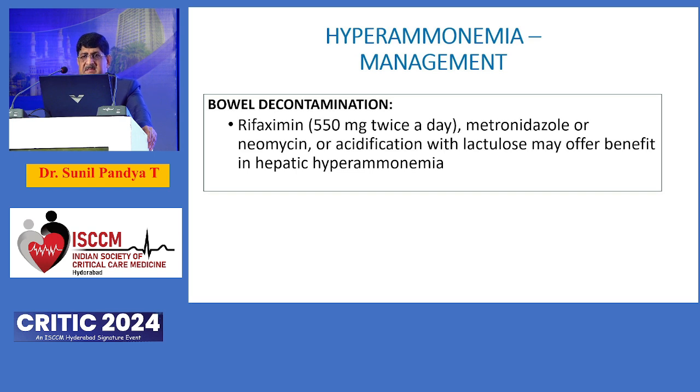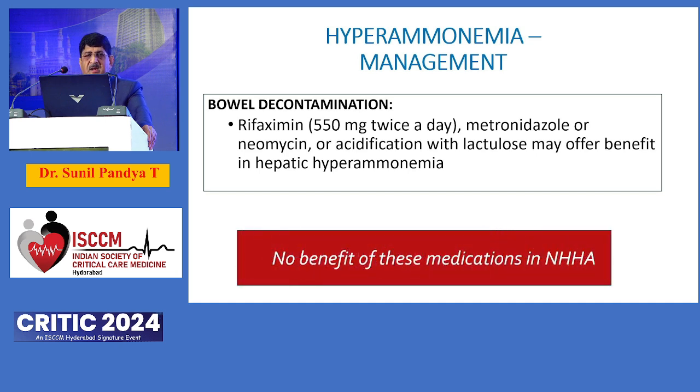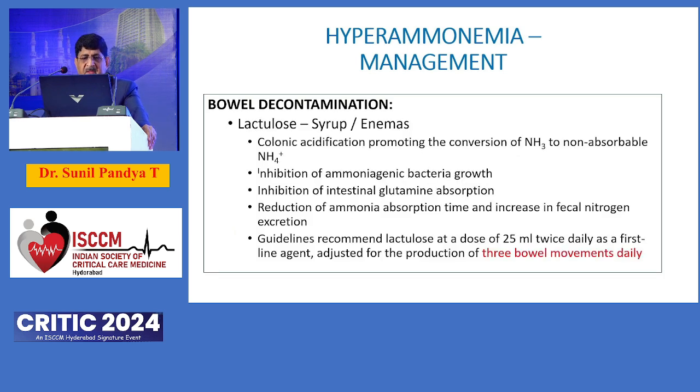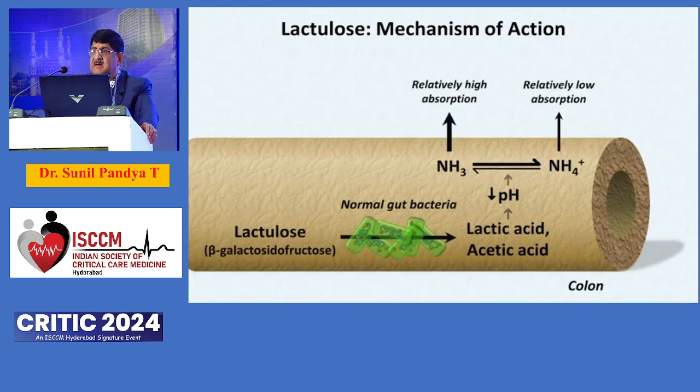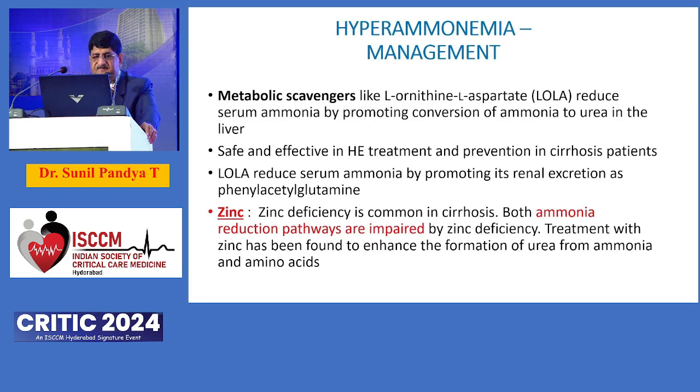Bowel decontamination has already been mentioned. Rifaximin 550 milligrams twice daily, metronidazole, neomycin, and acidification of gut microbiome with lactulose, they offer benefit. But importantly, in non-hepatic cause of hyperammonemia, they don't offer much benefit. Hepatic encephalopathy, definitely it helps. Similarly, lactulose, as I said, reduces the production of ammonia. It converts ammonia into ammonium, which is poorly absorbed, and it helps in improving gut microbiome also. But again, lactulose doesn't have any role in managing non-hepatic cause of hyperammonemia.